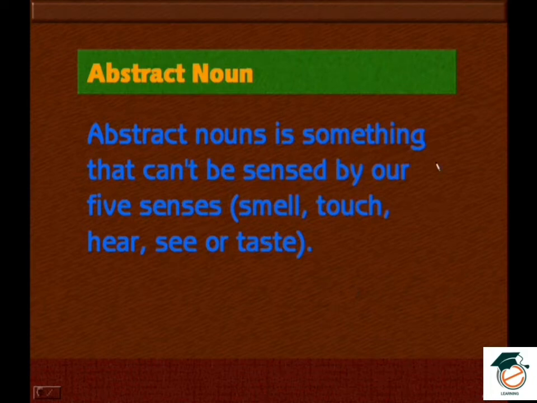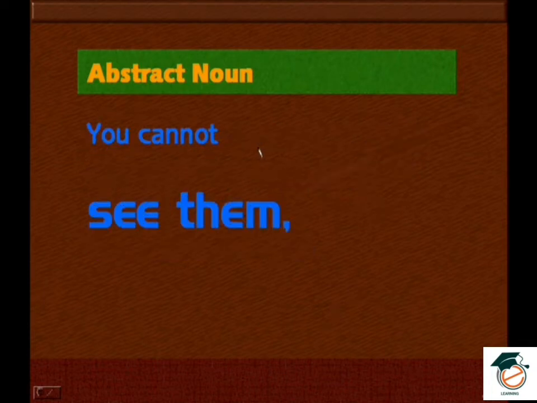An abstract noun is something that cannot be sensed by our five senses. So we have five senses, right? You can't smell it, you can't touch it, you can't hear, you can't see, or you can't taste it. So our physical is not existing, therefore you can't smell, touch, hear, see, or taste. Those words are called abstract nouns. For example, if you take computer, I can see the computer. So the ones we can't see are the abstract nouns.